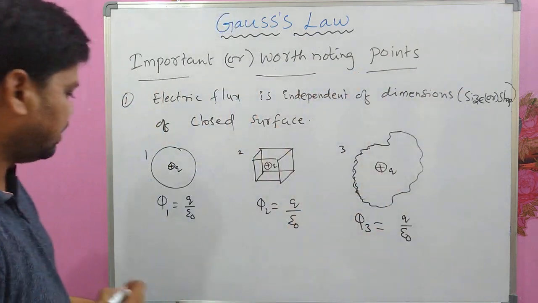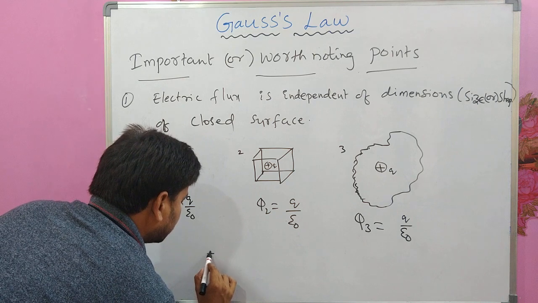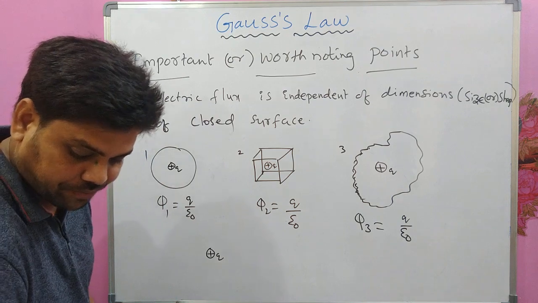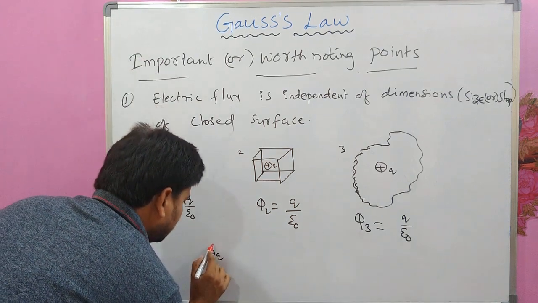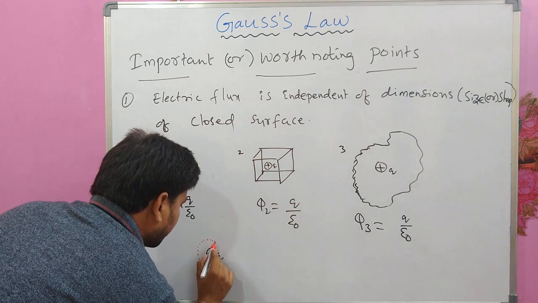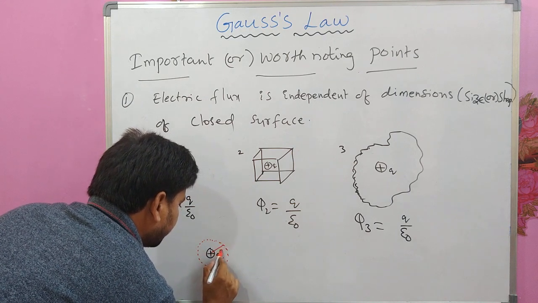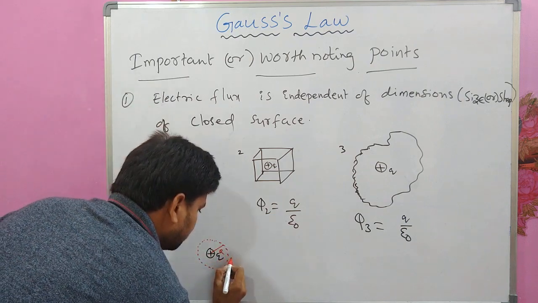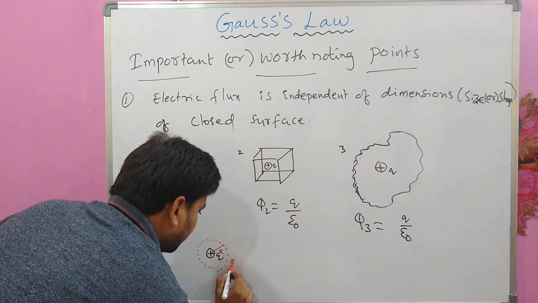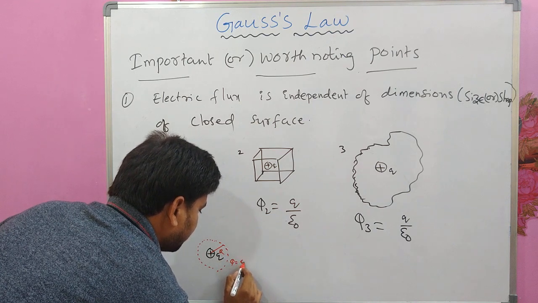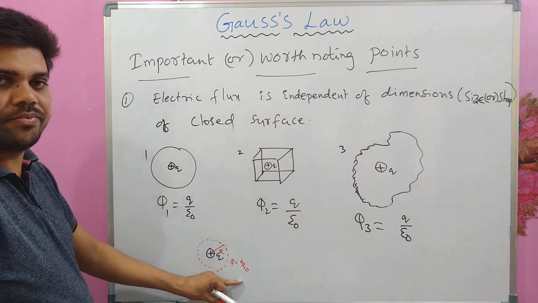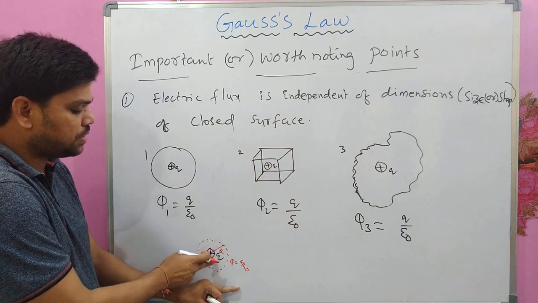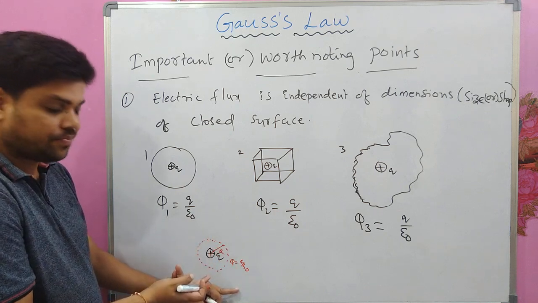Regarding size, for example, let me take some plus Q charge here, and let me take the first surface, spherical, with radius r. What is the flux passing through this surface? This should be phi equal to Q by epsilon naught, because how much is the charge enclosed by this surface? Q. So the flux is Q by epsilon naught.